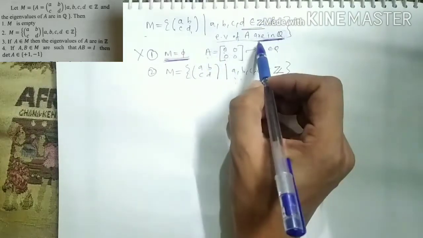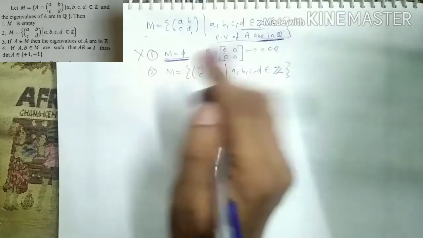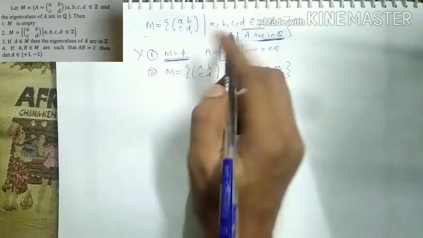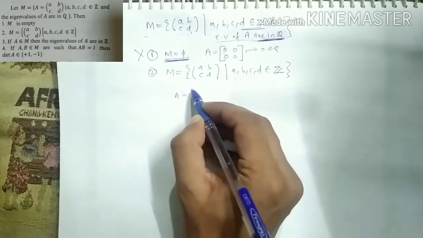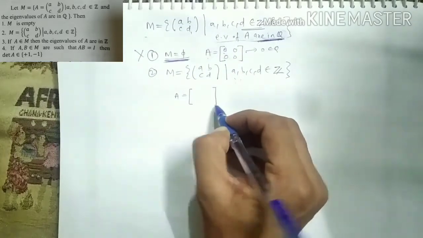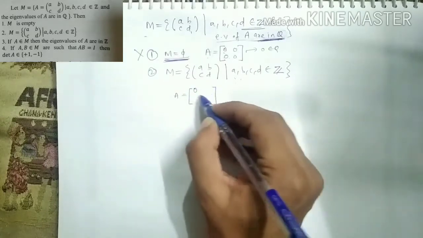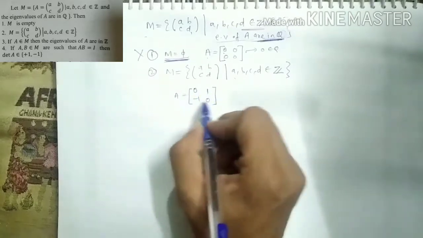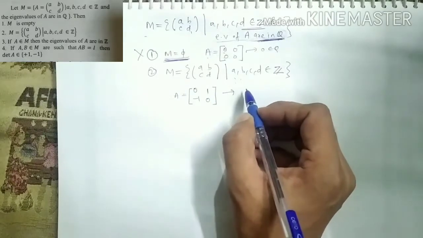So now we just have to find one example whose eigenvalues are not in Q. If we are able to find such an example in M, then we are done. So can we find such an example of a matrix whose eigenvalues are not in Q? Again, I can choose as simple an example as I can think of. So again 0, we choose this matrix simply. Can you guess the eigenvalues of this?